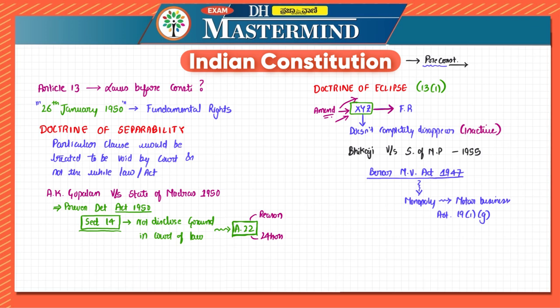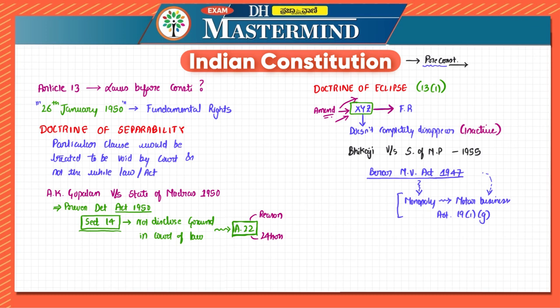But in this case, the state will have monopoly, so this act is inconsistent with Article 19 subclause 1 subclause G. Correct? So it has to become completely invalid.